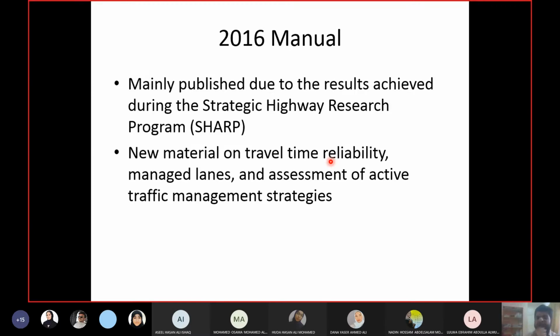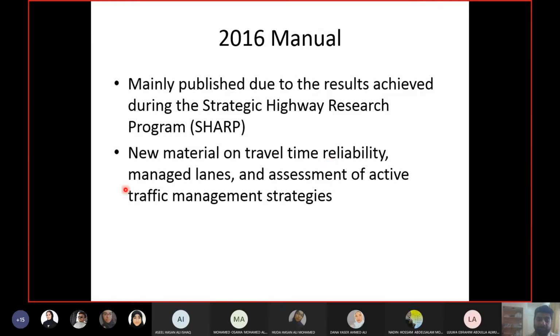So what is travel time reliability? So you say I go from point A to point B daily, it takes me 10 minutes. But does it mean that it always takes you 10 minutes? No. Sometimes it takes you 11 minutes, sometimes 12 minutes, sometimes 8 minutes. Okay, so how reliable, how confident you are, or how confident you can be about your travel time. Okay, so these things were obviously not part of the 2010 manual.